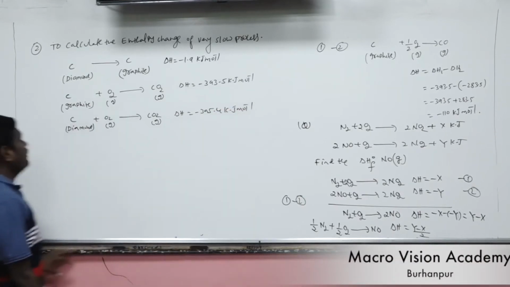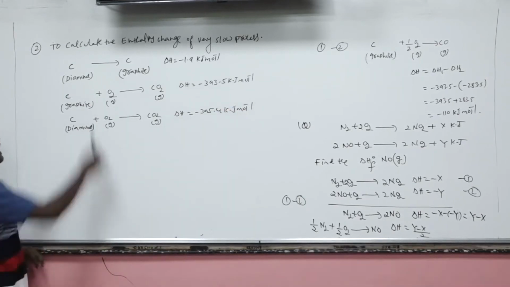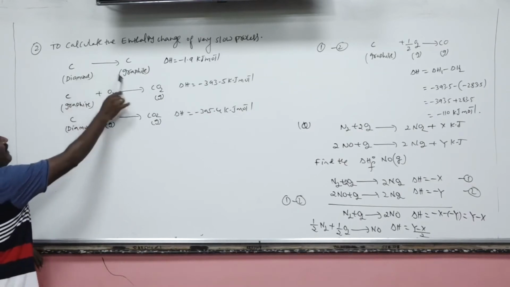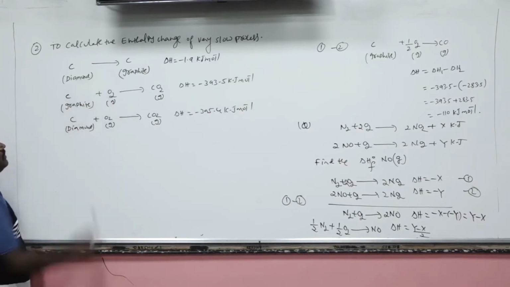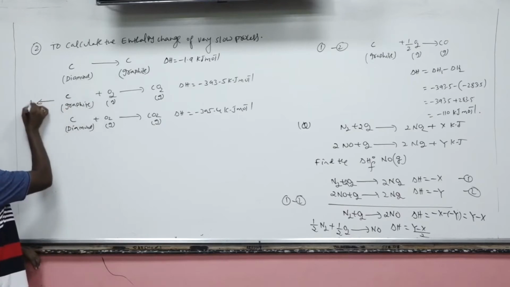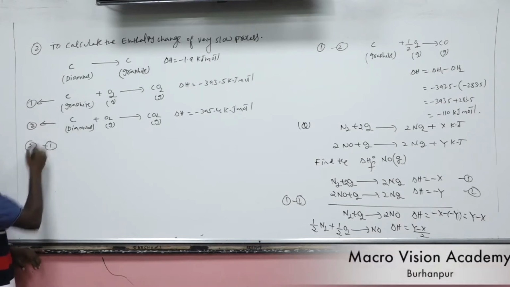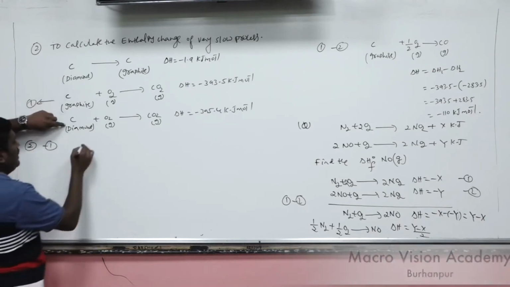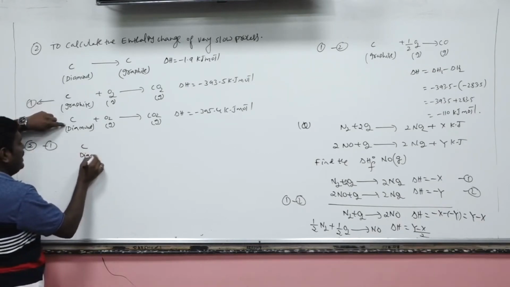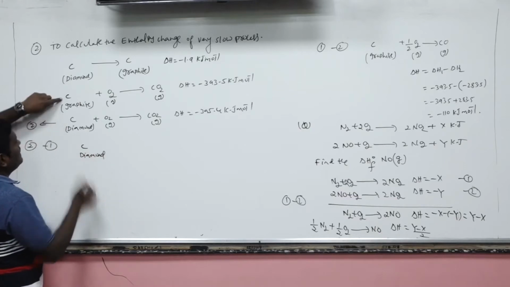Now, I want diamond on the left side and graphite on the right side. Let's suppose this is equation 1 and this is equation 2. I write equation 2 minus equation 1. Diamond will be on the left hand side, and graphite goes to the right side.